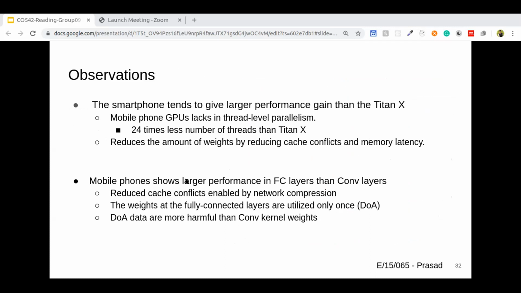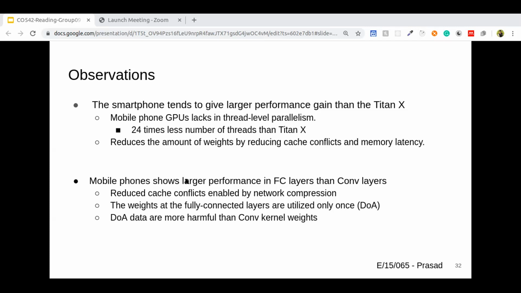Normally, smartphones have 24 times fewer threads than the Titan X. Compression reduces the amount of weights, thereby reducing each computation's memory latency. Because of having small thread parallelism, the reduced latency has more impact on the performance of threads on the mobile GPU than on the Titan X.